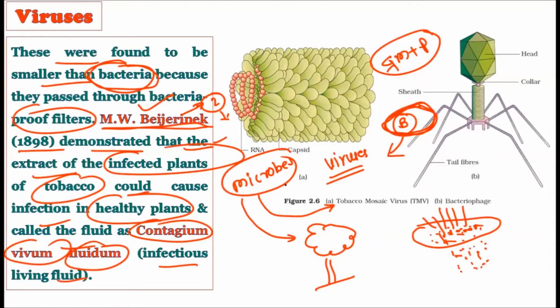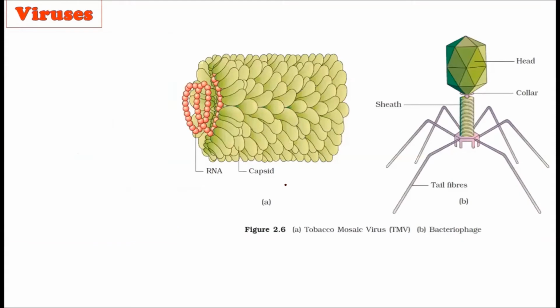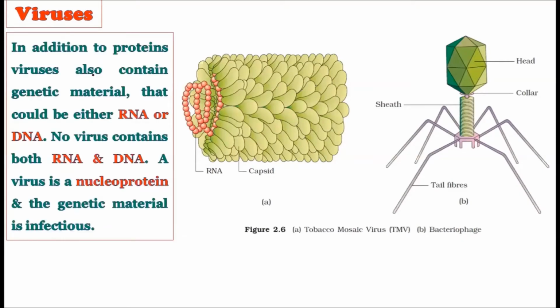After that, M.W. Beijerinck told you that the infectious fluid can spread the infection to the healthy plant, and he called that fluid contagium vivum fluidum. After that, M.W. Stanley crystallized the structure and told the world that viruses are mainly made up of proteins. All these scientists are of critical importance, as Stanley told us that viruses are mainly made up of proteins.